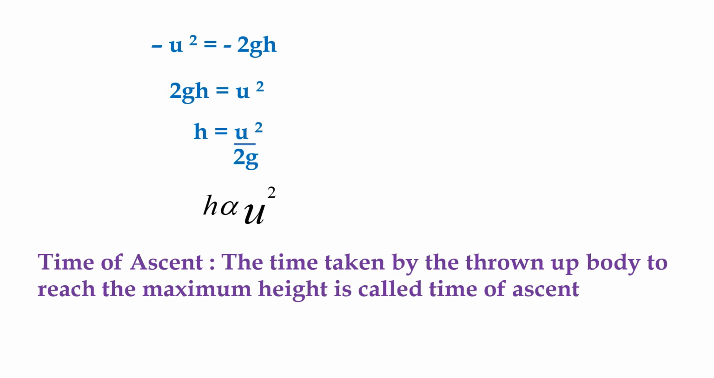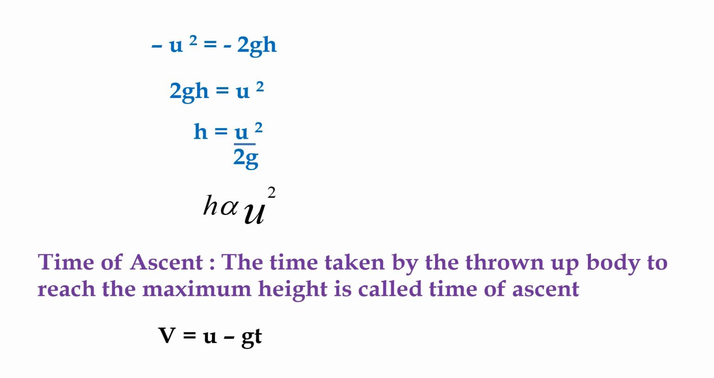Next one, time of ascent. The time taken by the thrown up body to reach the maximum height is called time of ascent. Already I have discussed maximum height: the height traveled by the body where final velocity becomes 0. To reach the maximum height, the body takes some time. That time is called time of ascent.